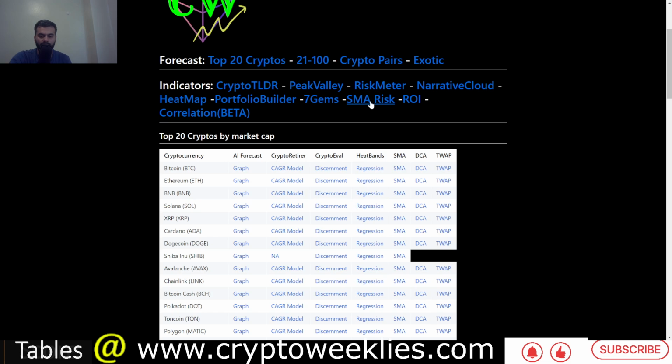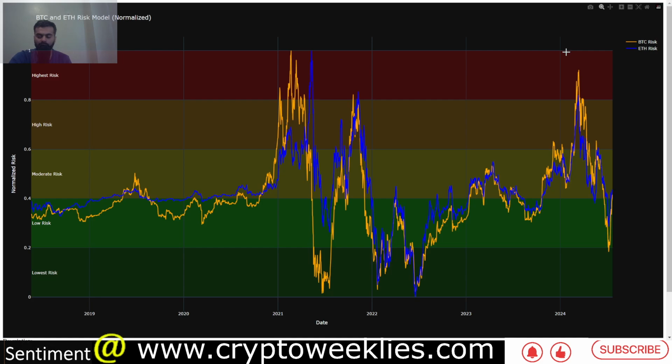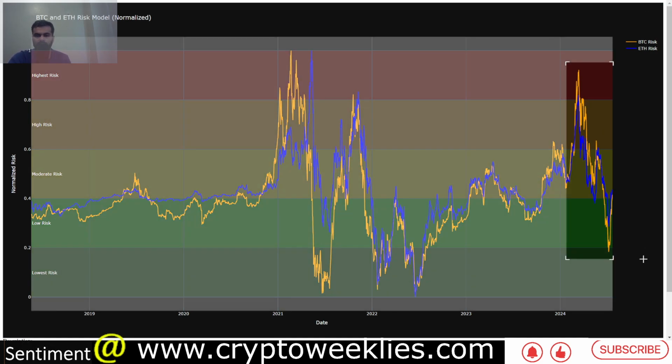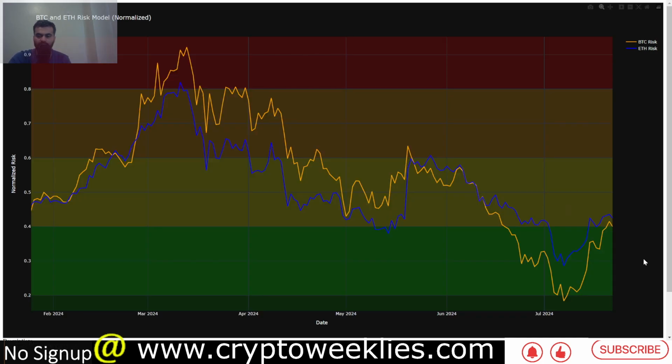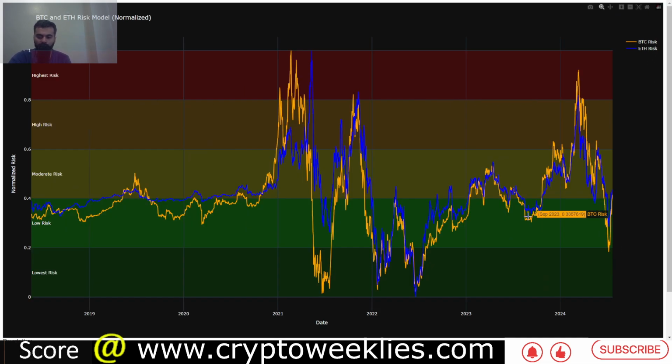One last thing that I would like to leave you with is the simple moving average related risk. This is Bitcoin and Ether. The key idea is the normalized risk level calculated between the difference of the price of Bitcoin and its 20-week average, with similar analysis for Ethereum as well. Right now Bitcoin and Ethereum both have left the low risk regime that they had spent considerable time in starting the first week of July. That was again a great dip buying opportunity per this analysis.